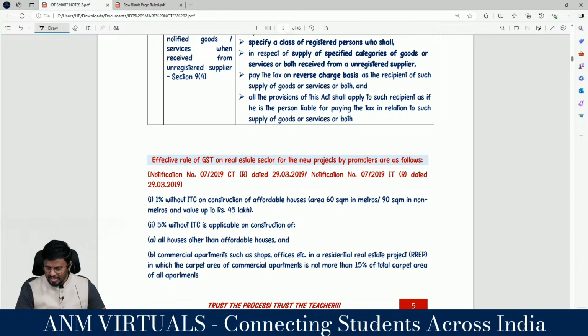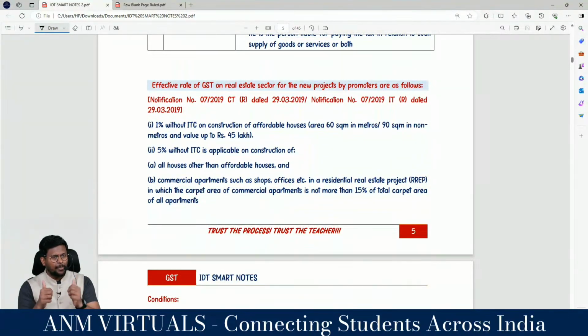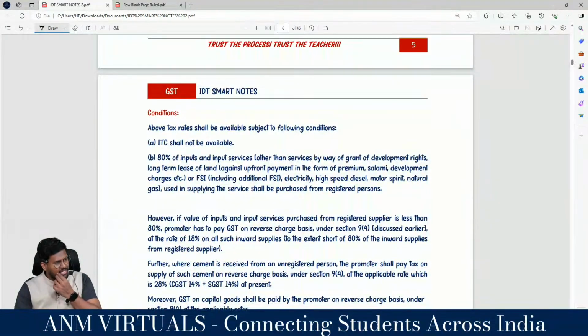Yes, sir. In case of affordable housing the tax rate applicable is 1%. Other than affordable housing, the tax rate applicable is higher. In order to enjoy this concessional tax rate, two conditions should be satisfied. That person should not take ITC and he is supposed to pay tax on RCM under section 9 subsection 4.